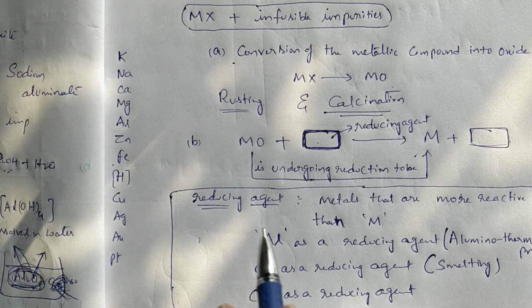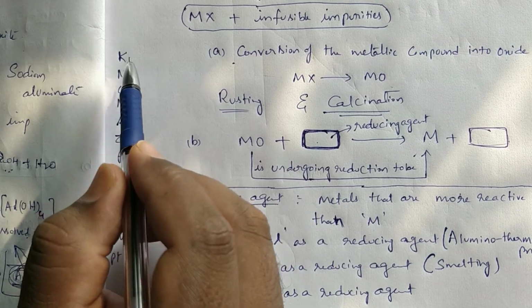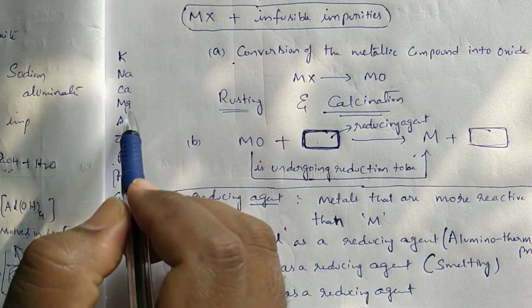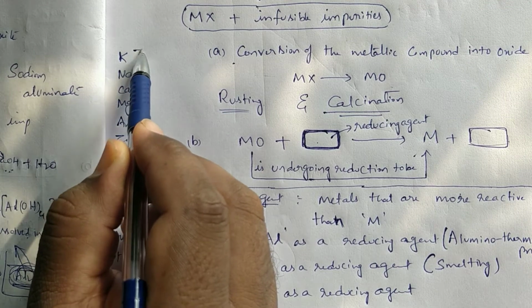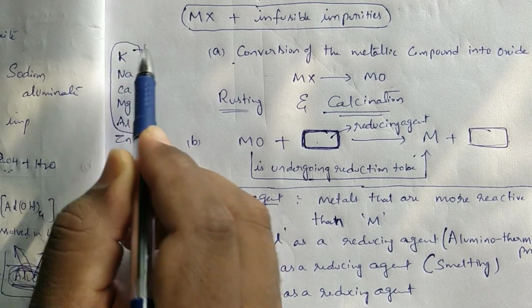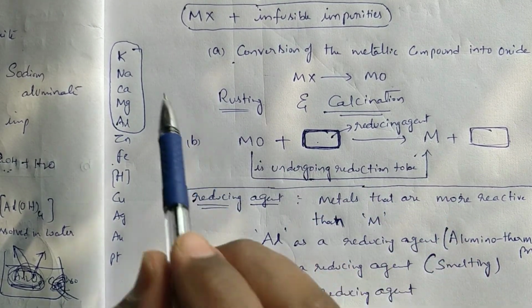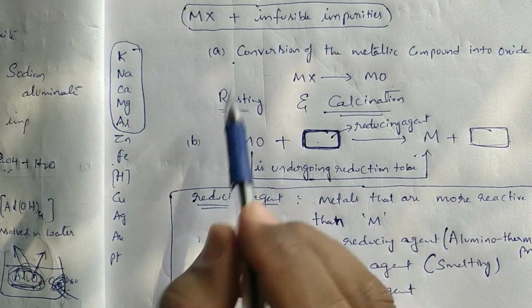Is it okay? If a metal is present in the form of an oxide, like potassium oxide, sodium oxide, calcium oxide, magnesium oxide, aluminum oxide, for these highly reactive metals this method is not suitable.